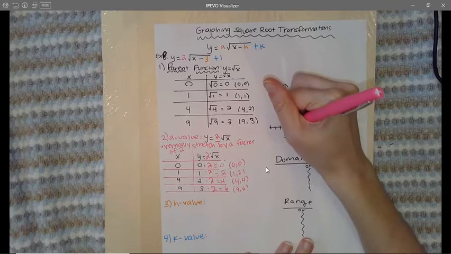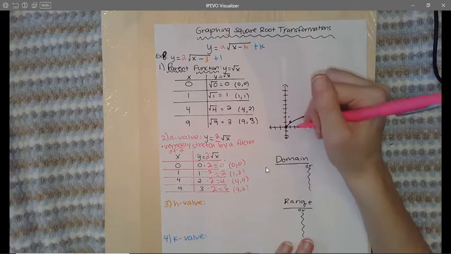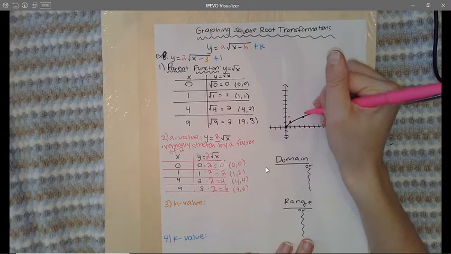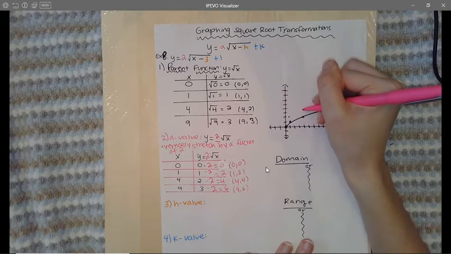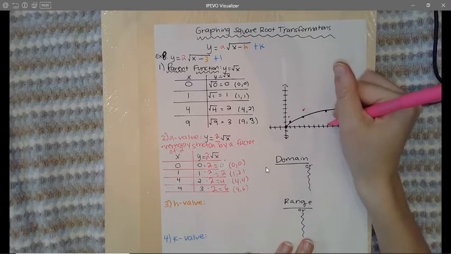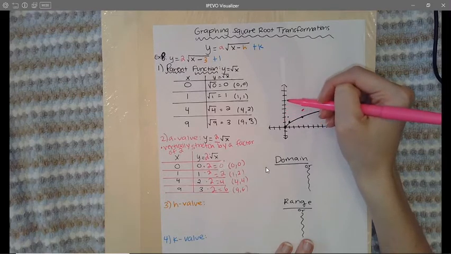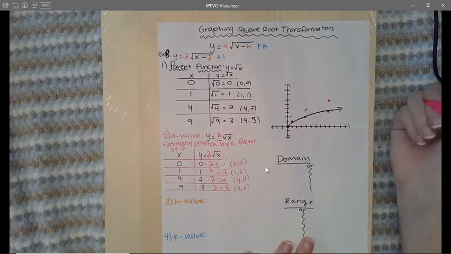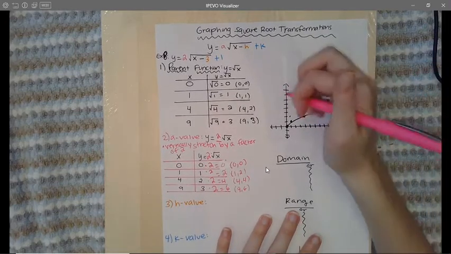So I have the point 0, 0, the point 1, 2, the point 4, 4, so 1, 2, 3, 4, and then over 4, so like right here. And then the point 9, 6. So we're going to go 1, 2, 3, 4, 5, 6. So about right here. Again, if you have graph paper, you guys will be a lot more accurate. So I always encourage you using actual graph paper when you do this.